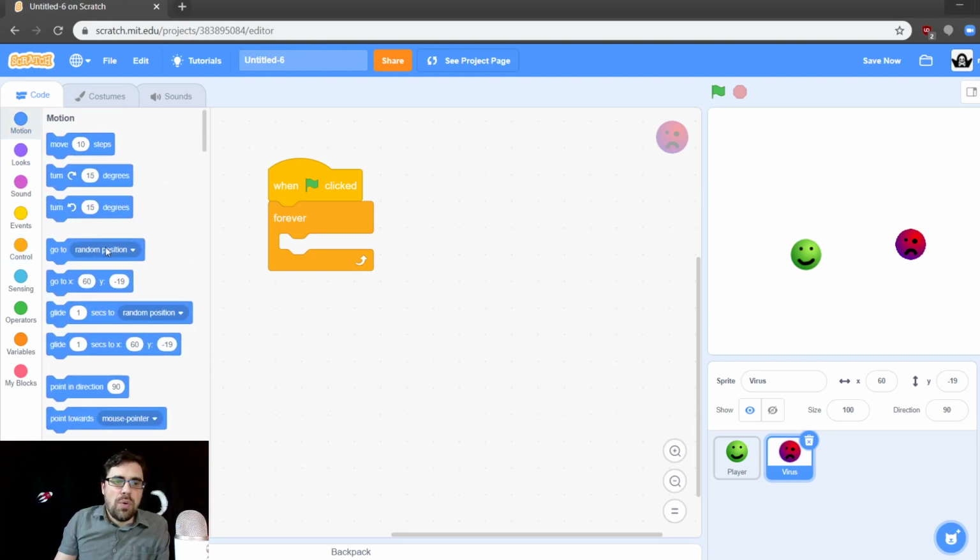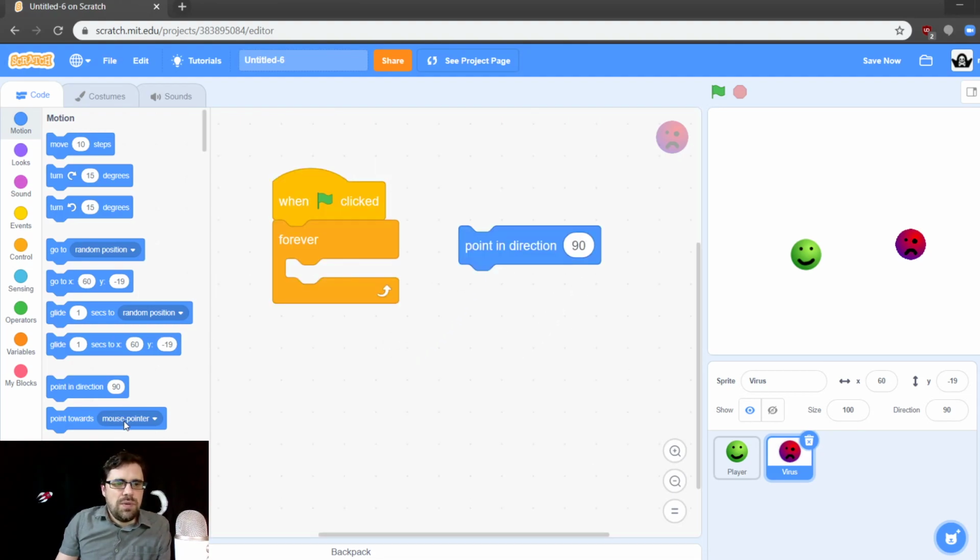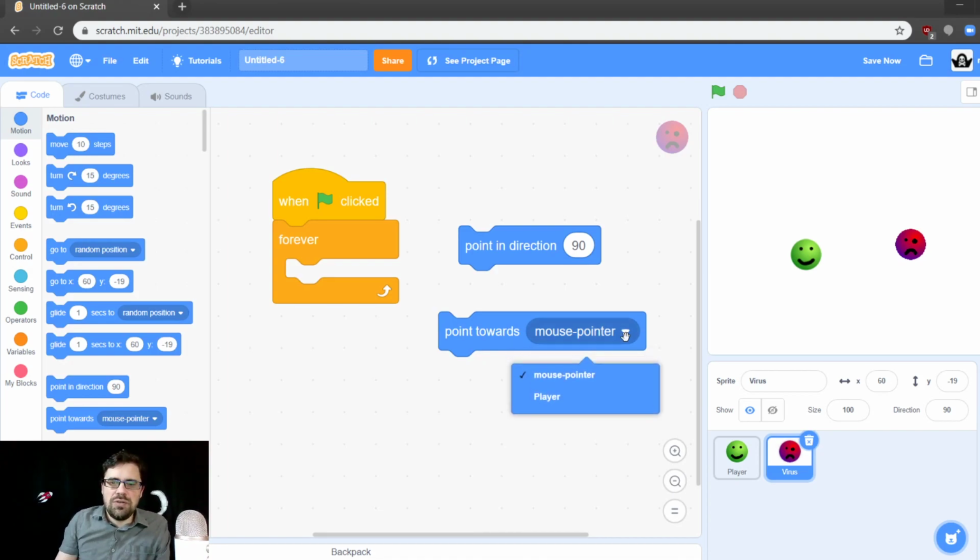So instead of using the point in direction block, we want to use the point towards block. Right now it says point towards mouse pointer, which is not what we want. We want it to point at the player. So let's click the drop down menu and we'll click player.